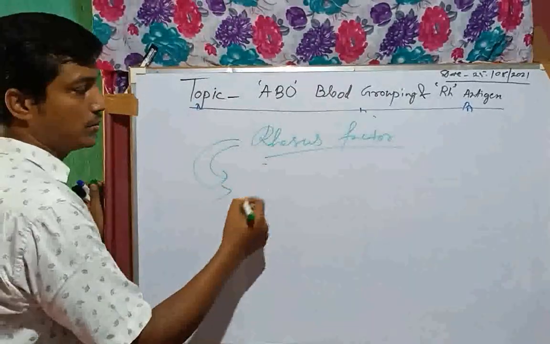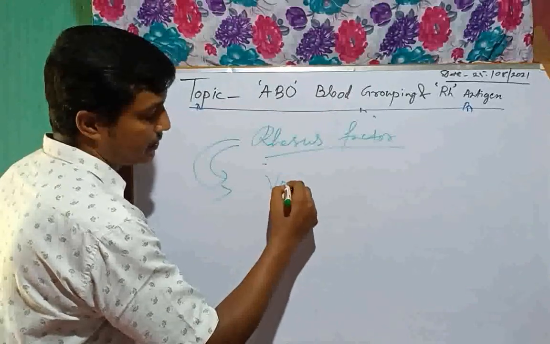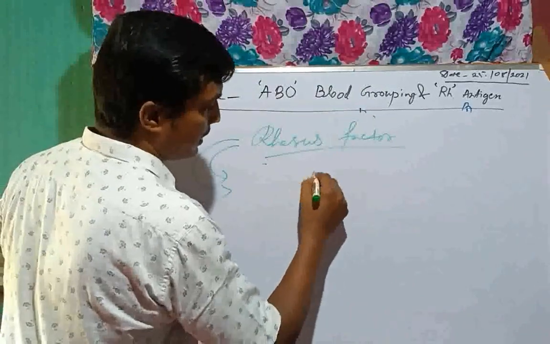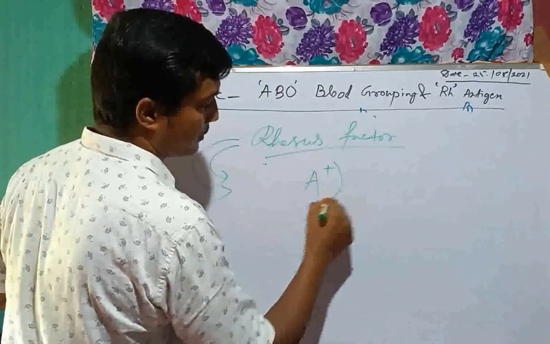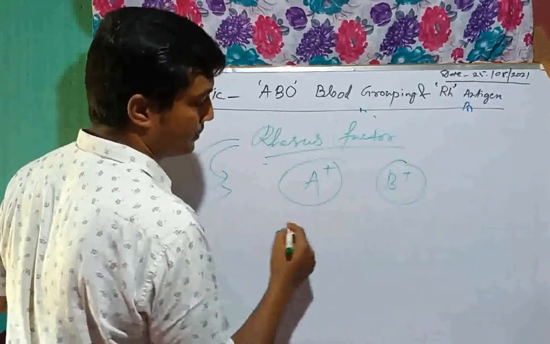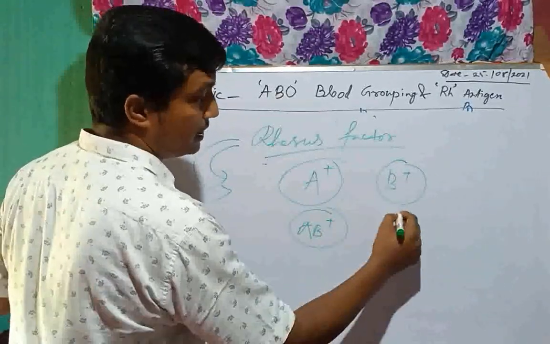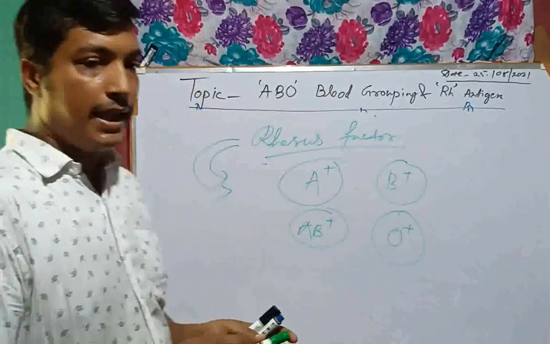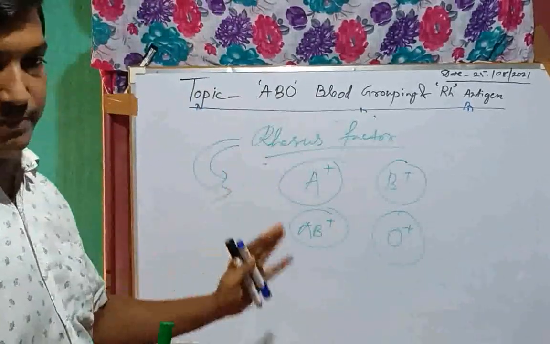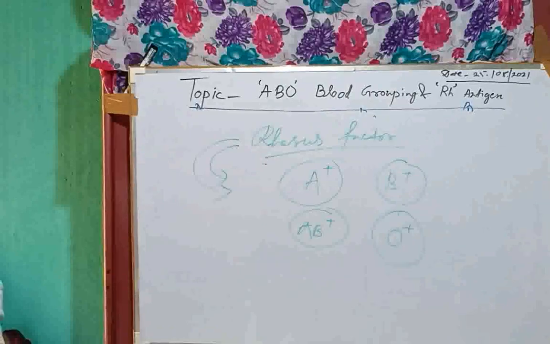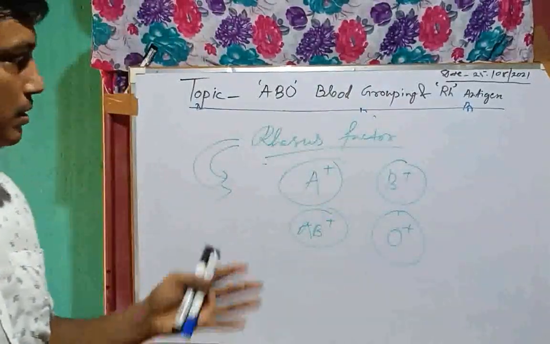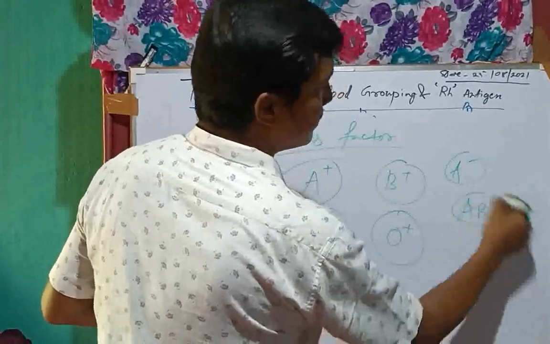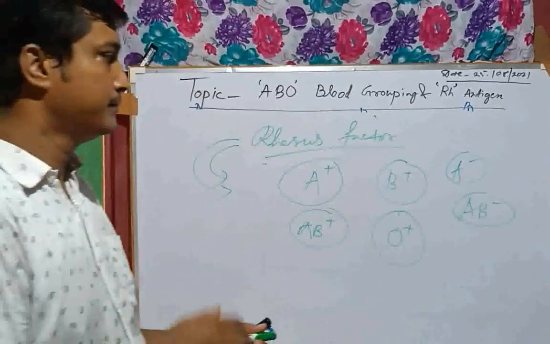If the presence is found, then we indicate it with plus or positive, say A positive, B positive, or AB positive. In case of presence of Rh factor, we can say that it is Rh positive or A positive blood. If it is absent, then we call it Rh negative, that means A negative or AB negative, likewise. Clear?